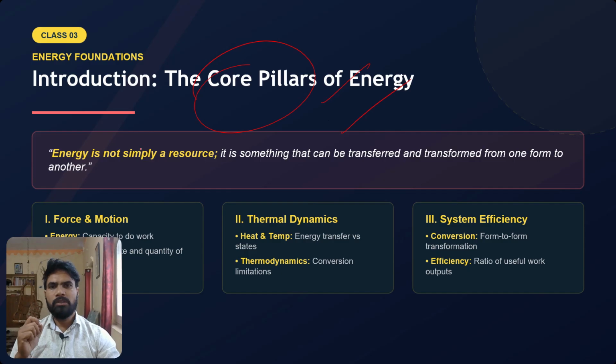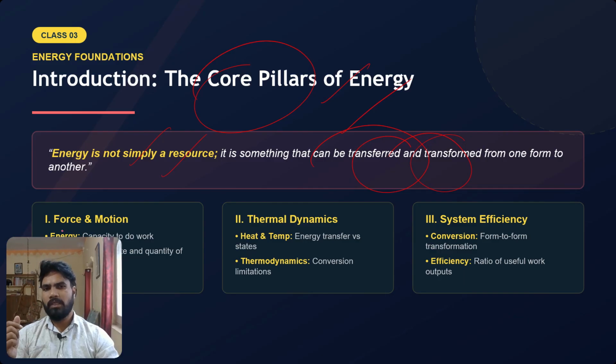You see, energy is not simply a resource. It is something that can be transferred and transformed from one form to another form. Remember it, very, very important. It can be transformed from one form to another, like potential energy to kinetic energy, and we can convert vice versa also. So to understand the concept of energy, we will see certain aspects.